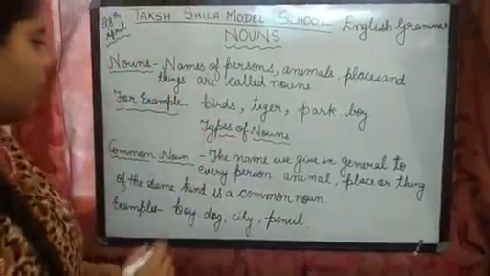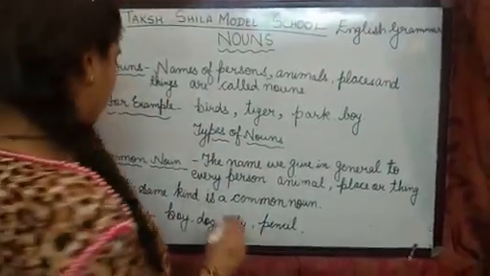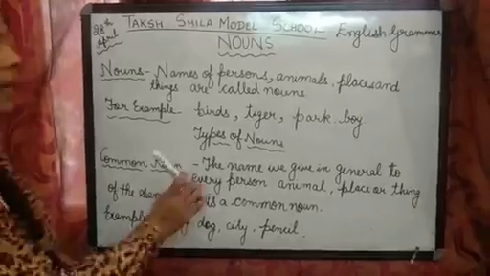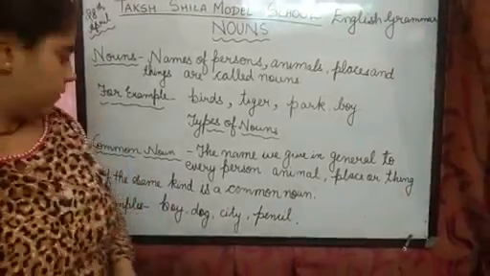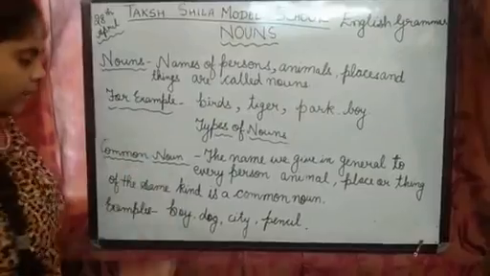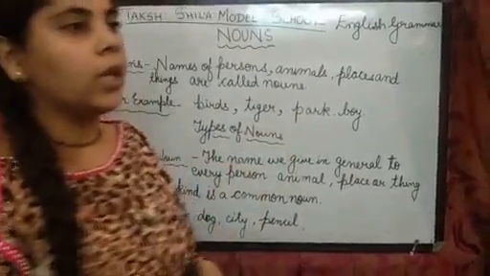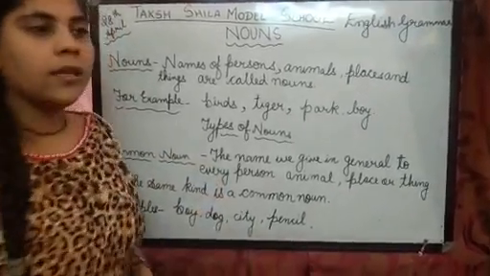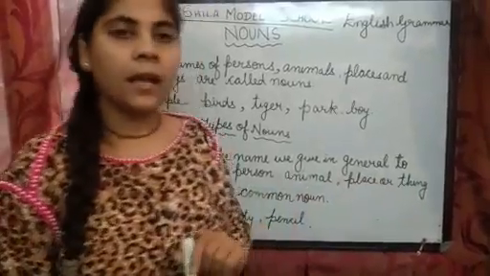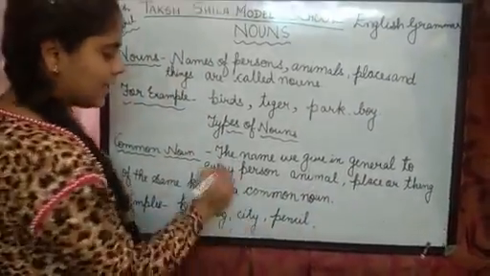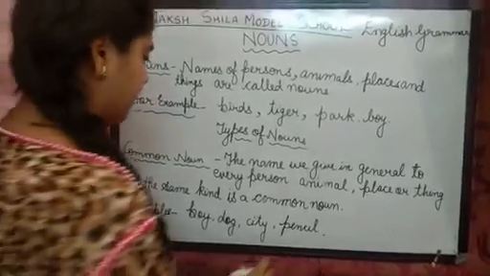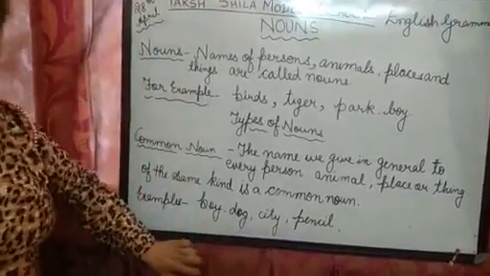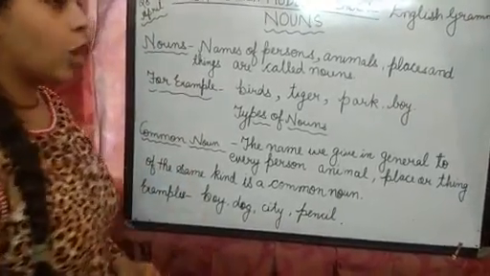So when we give a name in general to every person, animal, place or thing of the same kind, it is a common noun, right? For example, boy. What is boy? Name of a person, that is in general. Dog. What is the dog? Name of an animal. City. Name of a place. Pencil. Name of a thing. Right? So this is a common noun.